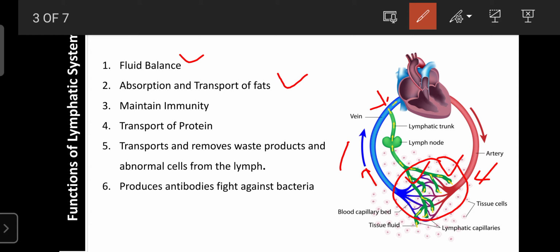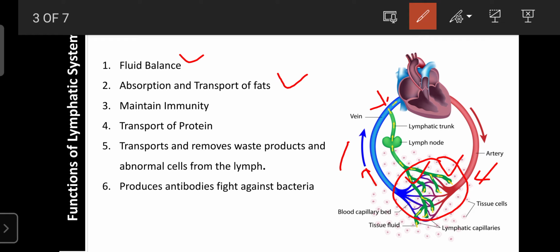Absorbed fat or free fatty acid is transported or supplied to the liver for synthesis of the desired lipids required for the body, like the desired cholesterol, LDL, HDL, and as well as triglyceride. They are required for the development of our body, especially cholesterol. It is required for synthesis of certain steroidal hormones, which are synthesized from the free fatty acids.